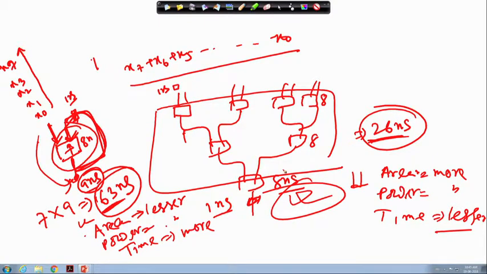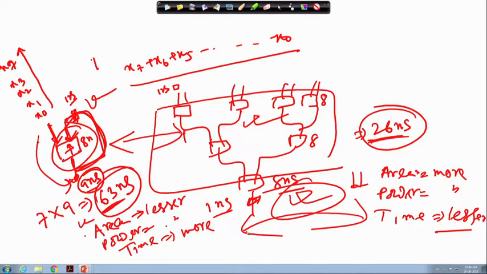Now, my point is that, considering these two cases, the parallel and the serial implementation, can I design one particular circuit where I can get the benefit of both? Can I do that?